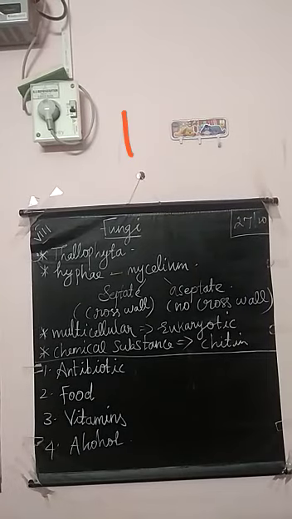Then next one is vitamins. Some fungi are used to produce vitamins. In your book, two fungi are given: Ashbya gossypii and Eremothecium gossypii. These two fungi are used to produce vitamin B2.